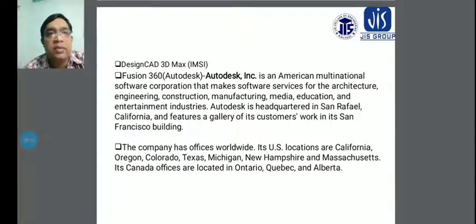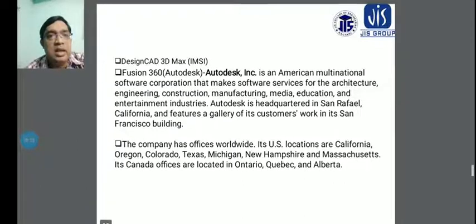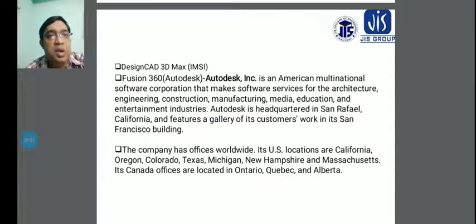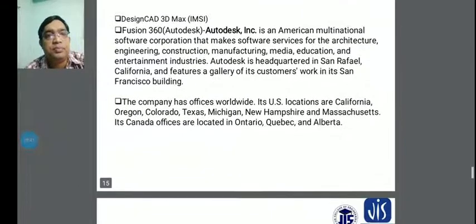The company has offices worldwide. Its US locations are California, Oregon, Colorado, Texas and New Hampshire, and the Canada offices are located in Ontario and Alberta.